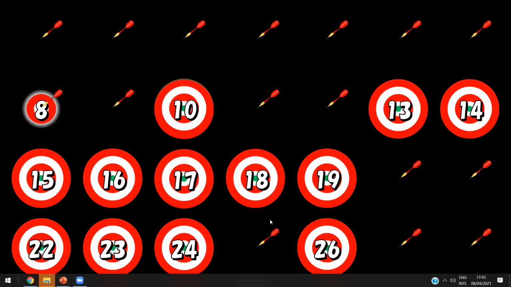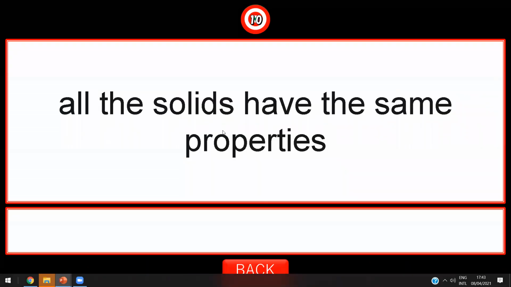Yes, Yusuf. Do all solids have the same properties, Yusuf? Yes or no? No. Of course not. They have different properties. Great job, Yusuf.